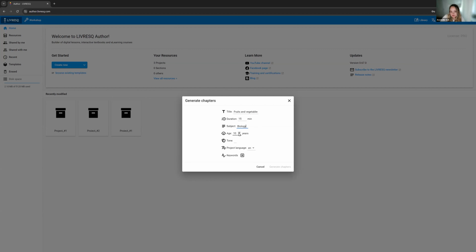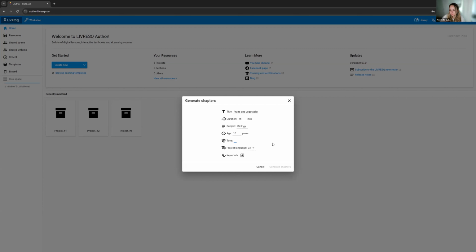The age of my students, well, since this is about fruits and vegetables, I would keep it at around 10, 11. I think we can even go lower, but let's just leave it at 10. Again, you can either type in another age or use these arrows to increase or decrease the number.